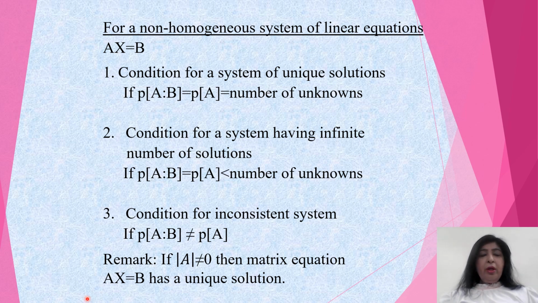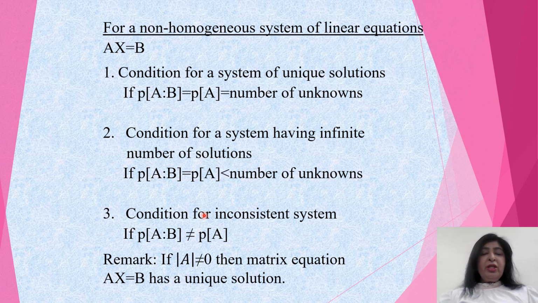Now, if rank of augmented matrix is equal to rank of A, which is equal to number of unknowns, then this is the condition for the unique solution. The condition for having infinite number of solutions is if rank of augmented matrix is equal to rank of A, which is less than number of unknowns.